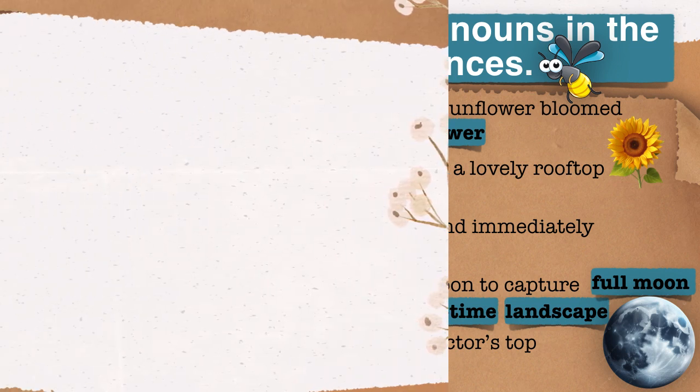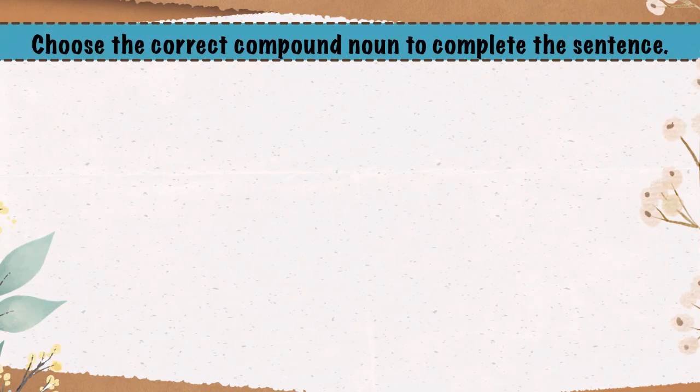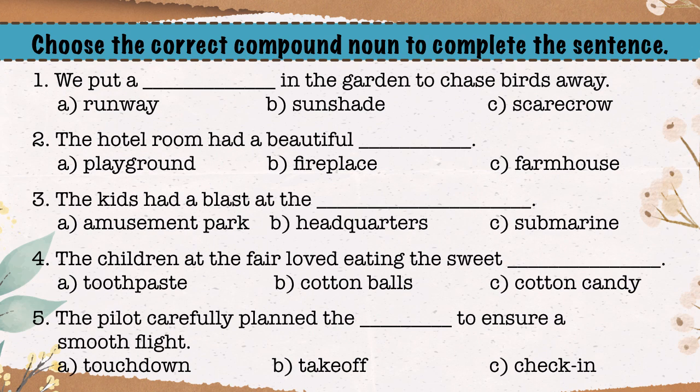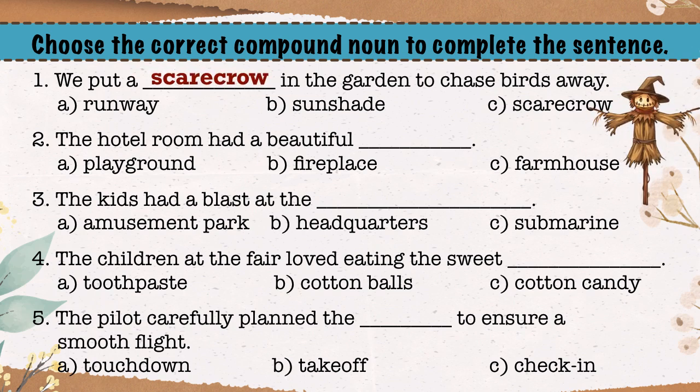Time to move forward. Here's the next exercise. Choose the correct compound noun to complete the sentence. First one, we put a blank space in the garden to chase birds away. What type of object is typically used to scare birds away? Which compound noun fits the description? We put a scarecrow in the garden to chase birds away. A scarecrow is an object typically made of straw or old clothes placed in a garden or field to scare away birds and other pests that might damage crops.